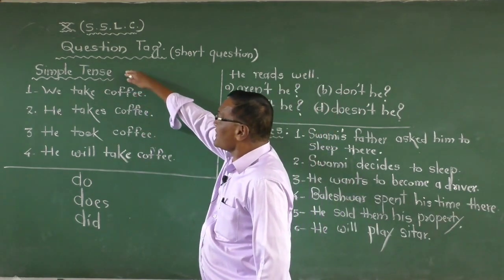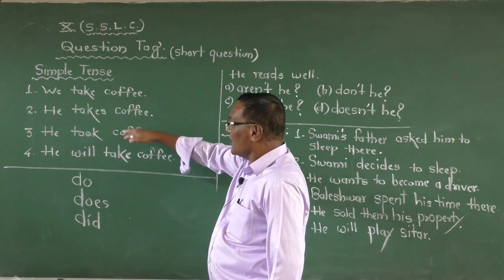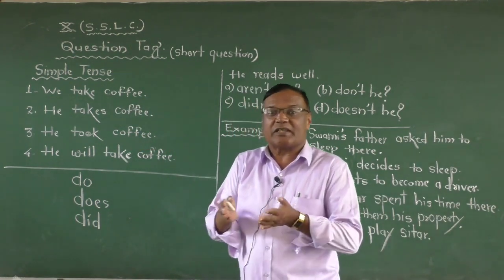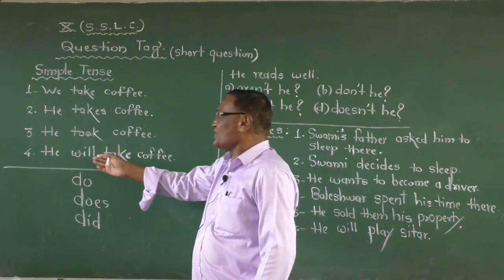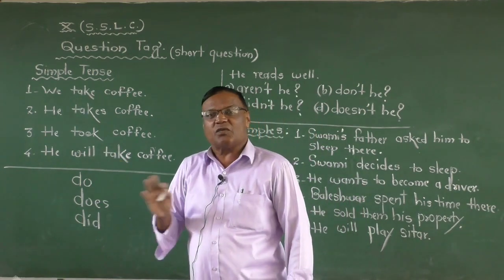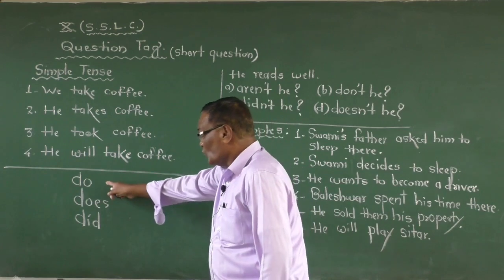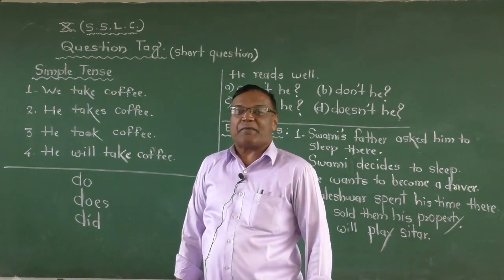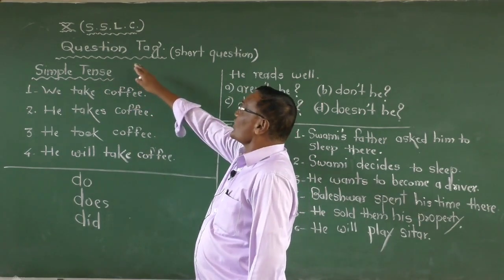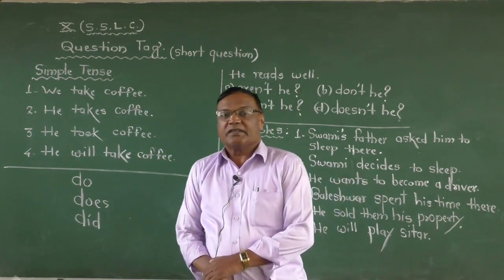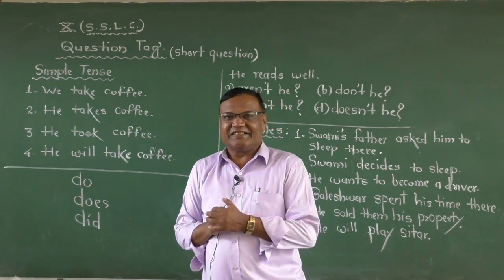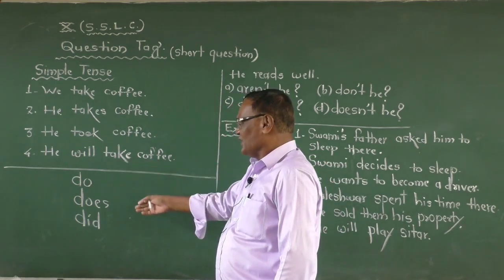When the sentence is simple present or past, only that. Not in a future tense, because already in a future tense the helping verb is there, shall or will. So do, does, and did you can use for the present tense and the past tense, making the question tag. Now it's very simple. When the idea is clear, then you can use do, does, did.